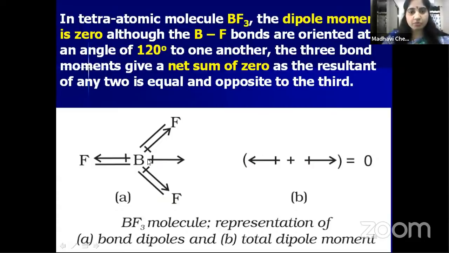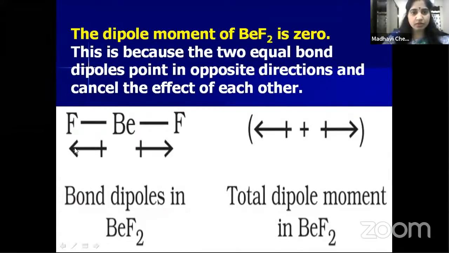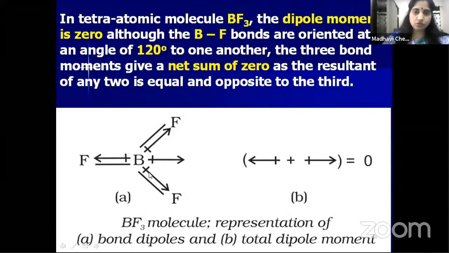Though the B-F bonds are oriented at an angle of 120 degrees, the resultant dipole moment of these two is in the opposite direction to the dipole moment of the third.